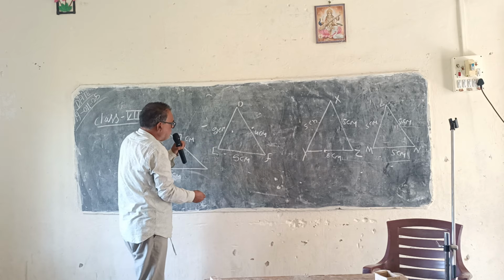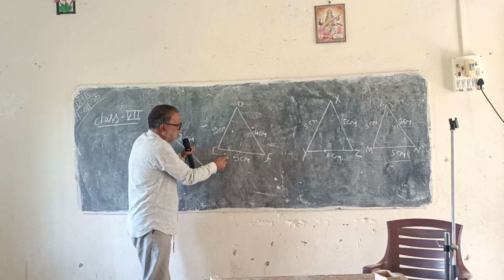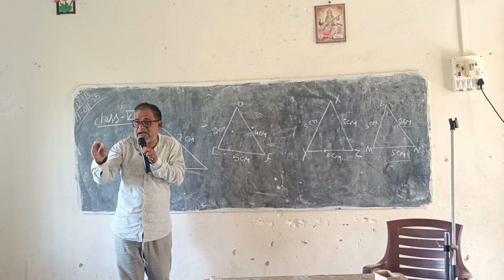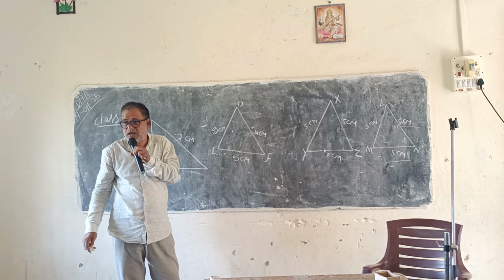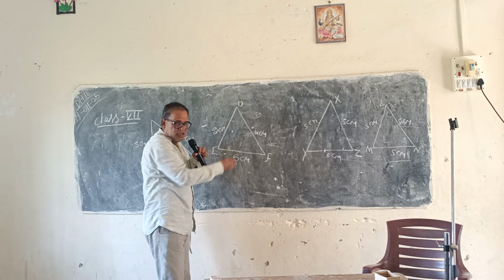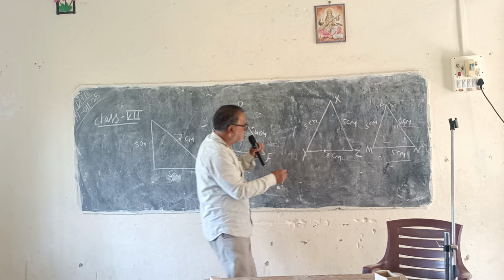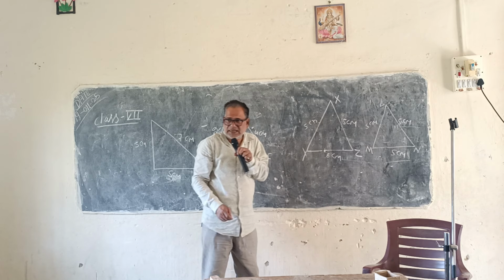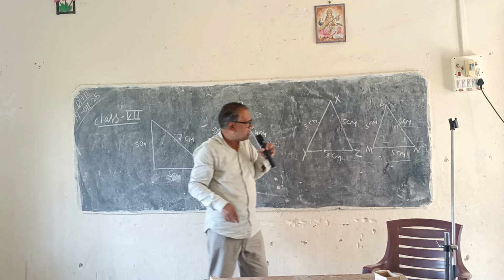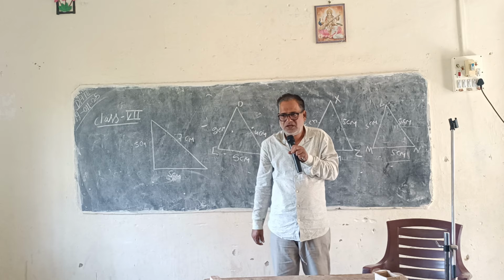In this triangle, what you see is that the lengths of the sides are unequal. No two sides are equal. Each side has a different length. In this triangle, two sides are equal, and in this case, all 3 sides are equal.